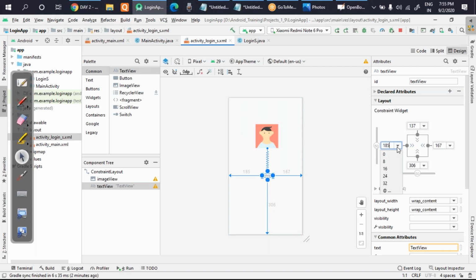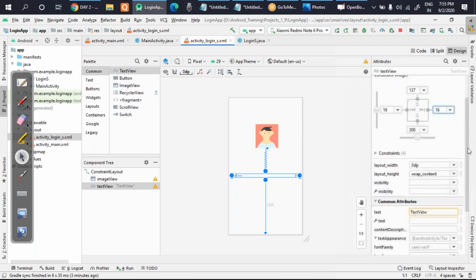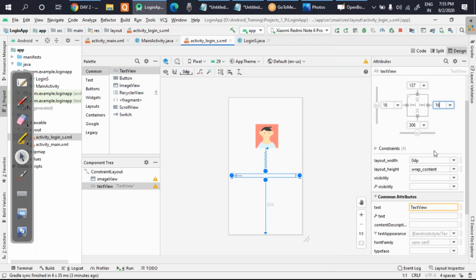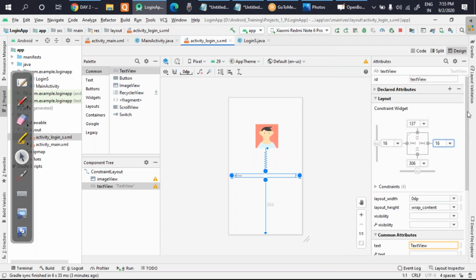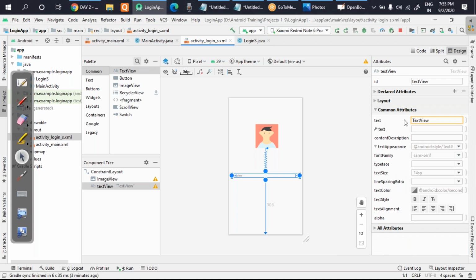Okay, I am making some more changes so that I can see the message very easily, very neat and clean. So we'll go with match parent so that it can expand. Okay, and one more change I will do is I'll write a message also there. Okay, so now I'll move to the message part. I'll take the common attributes, and in the text view, the message written here is text view. So what I should write here, I'll write here login done. And this I'll make bold also.